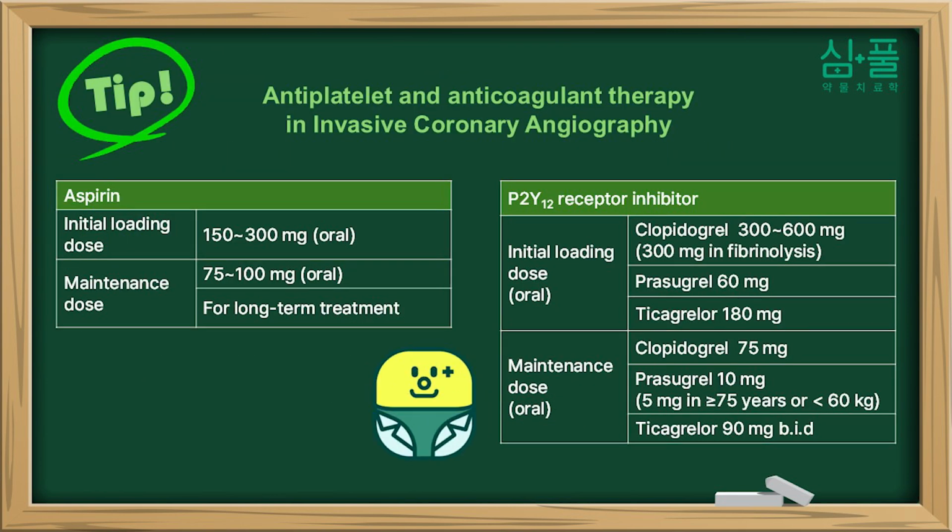Today's tip: when treating STEMI, remember the loading and maintenance doses of antiplatelet medications during coronary intervention. For clopidogrel, it's 600 milligrams for loading and 75 milligrams for maintenance. Prasugrel is 60 milligrams for loading and 10 milligrams for maintenance. And ticagrelor is 180 milligrams for loading and 90 milligrams twice daily.